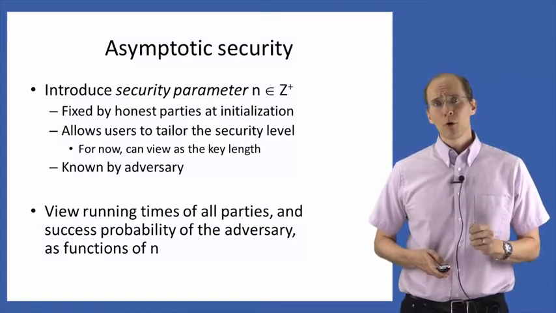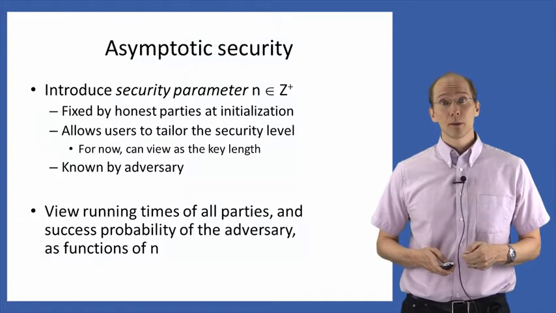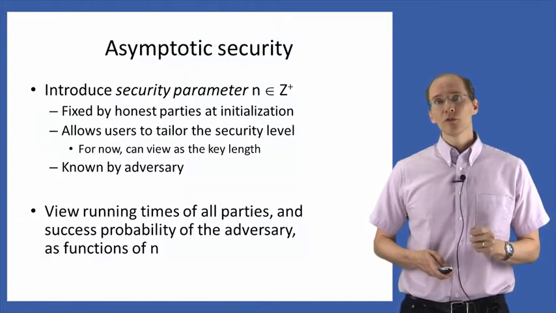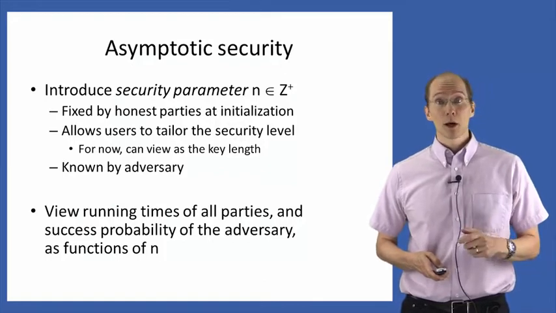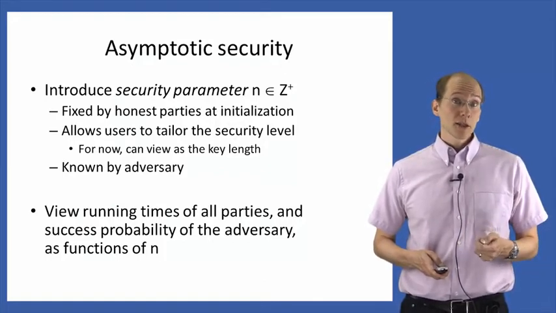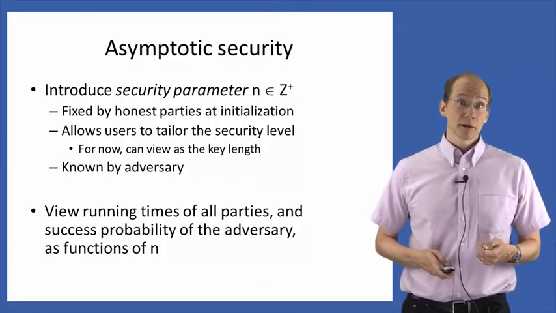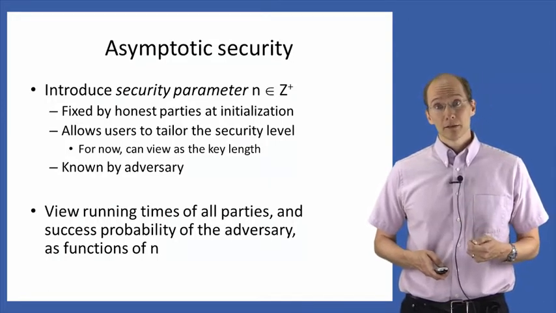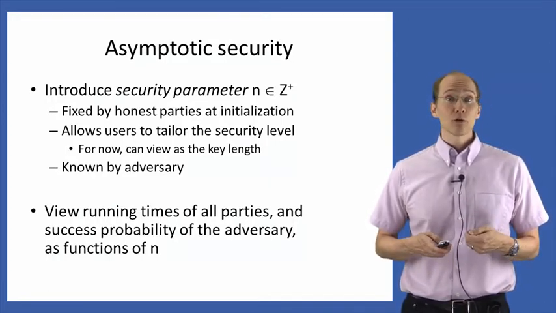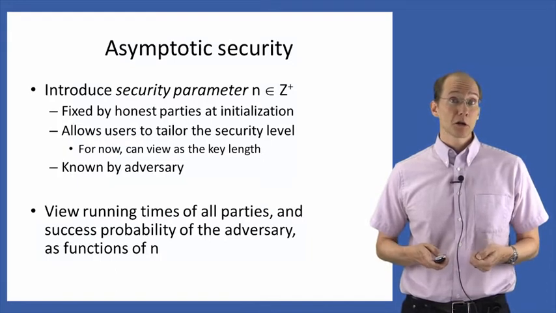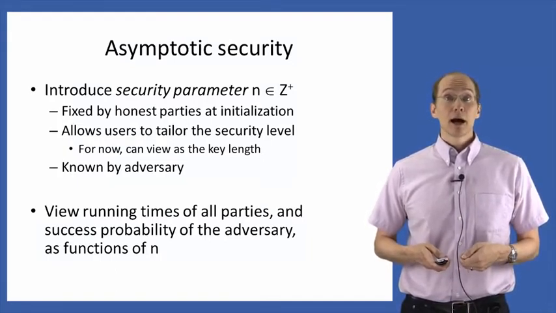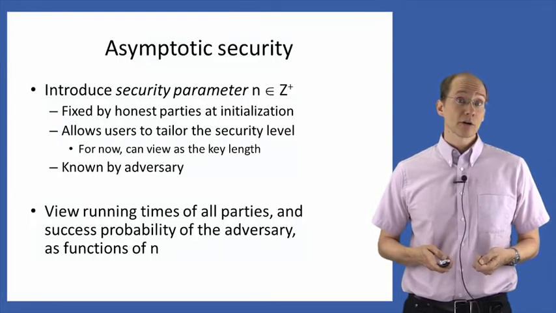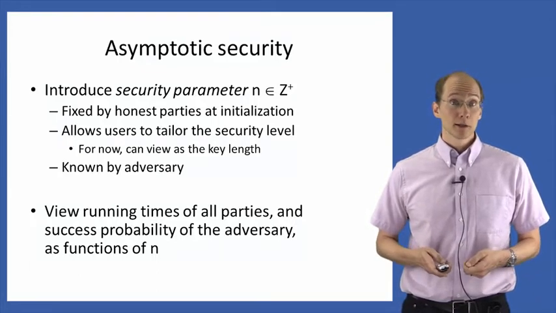Now the important point, or the use of the security parameter, is that we're now going to view the running times of all parties, that is, the honest parties as well as the attacker, as well as the success probability of the adversary, as functions of n. So we're going to look at how the running time of the parties changes as n varies, and also look at how the success probability of the attacker varies as n is increased.